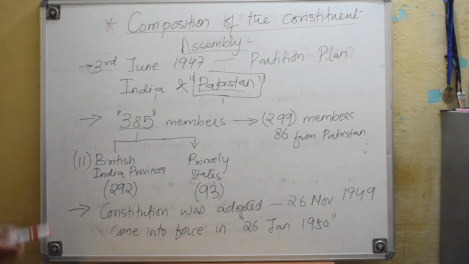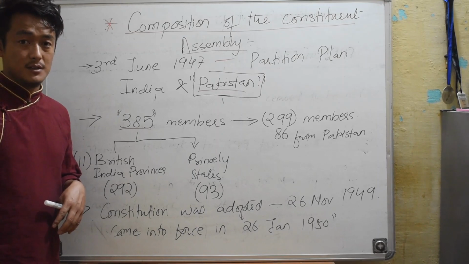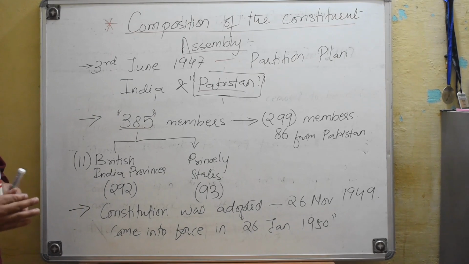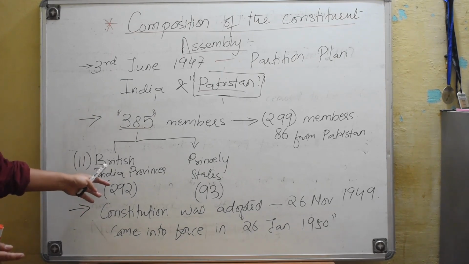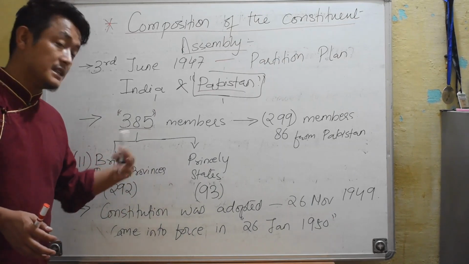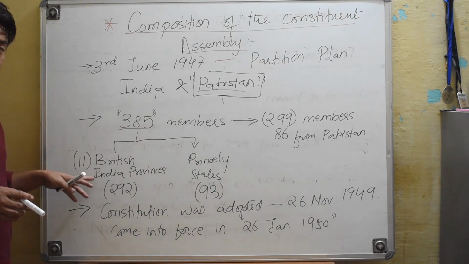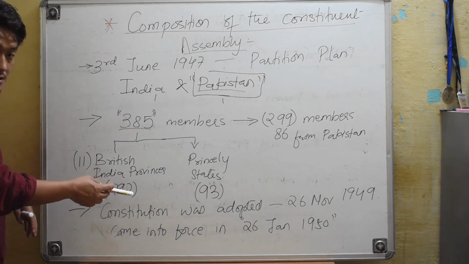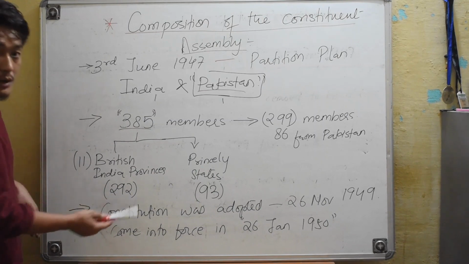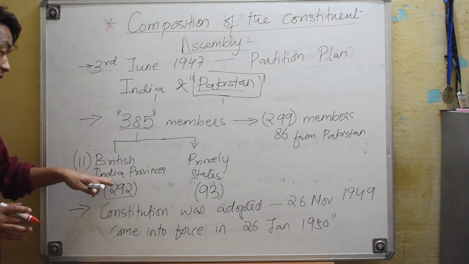Okay, so as we have already discussed in our last session, prior to independence, the regions of India were divided into two categories. The first one is the British India provinces, and the second one is the princely states. All right. So prior to independence, there were 11 provinces of British India. Okay, from these 11 British provinces, 292 members were elected.